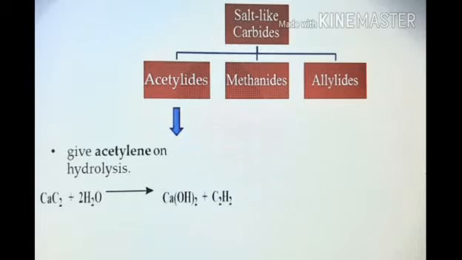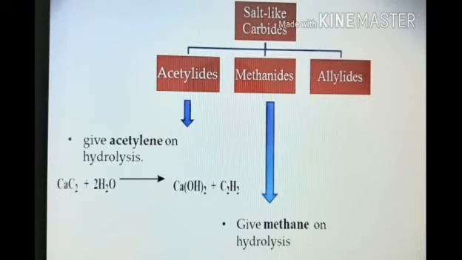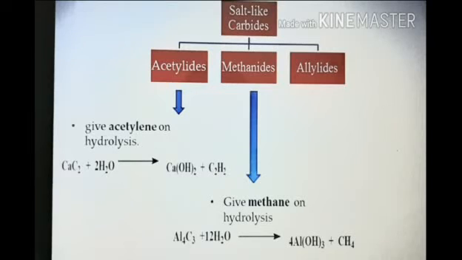The next classification of salt-like carbides is methanides. These types of carbides give methane on hydrolysis. The example given here is hydrolysis of aluminum carbide, that is Al4C3 plus H2O gives Al(OH)3 plus CH4. As we see here, methane is formed from hydrolysis of aluminum carbide. Hence, it is included in the methanides.